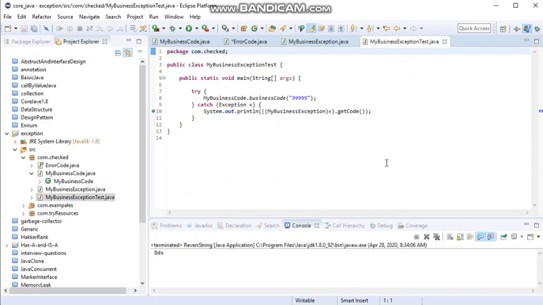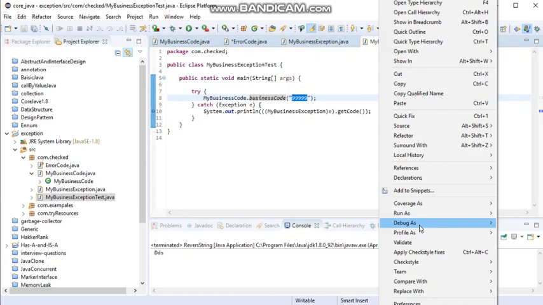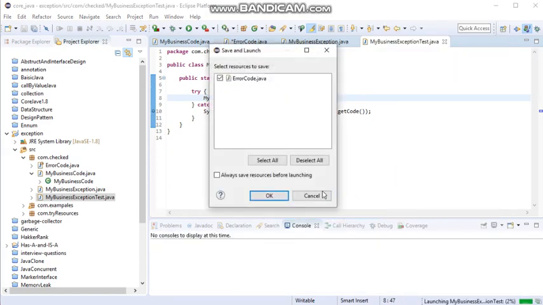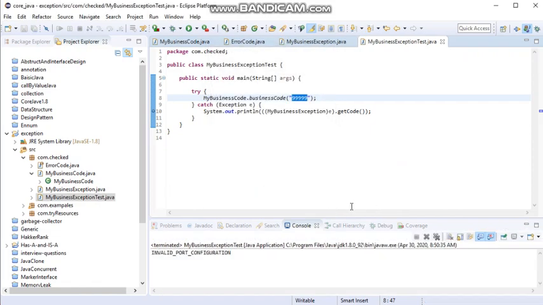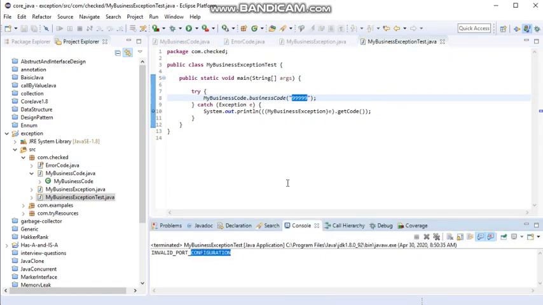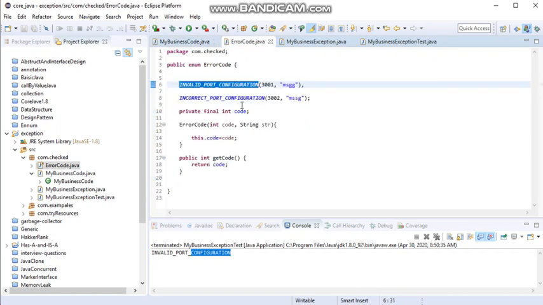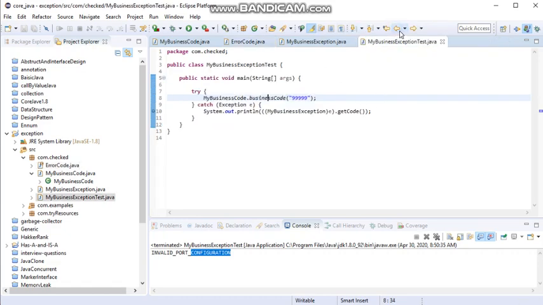And from here if I test, suppose I write the business code starting from 999, then you can see simply here invalid port configurations. From where am I getting this? You will see I am just calling this method, and this is throwing this, and this is the invalid port configurations message I am getting. This is from the enum. If you want this value, you can also write the value inside that if you want.